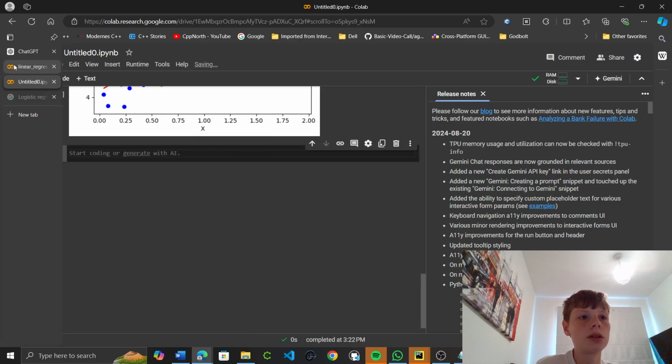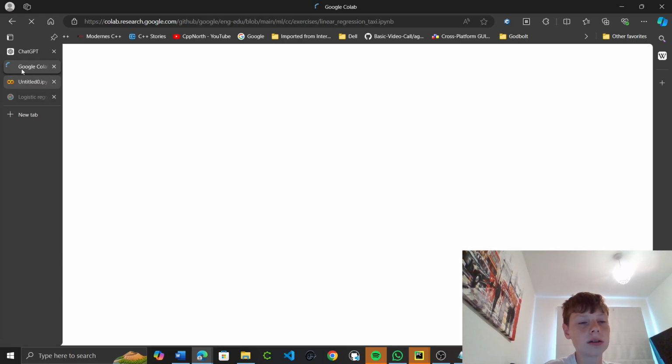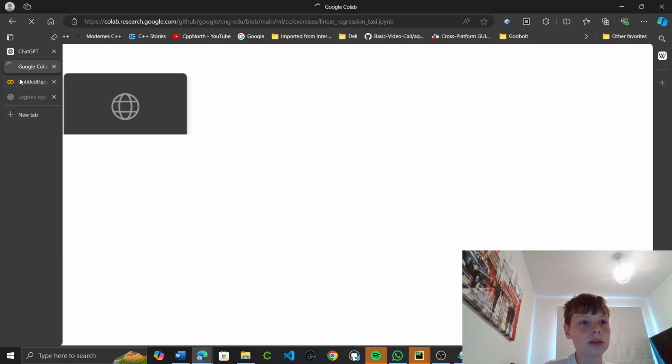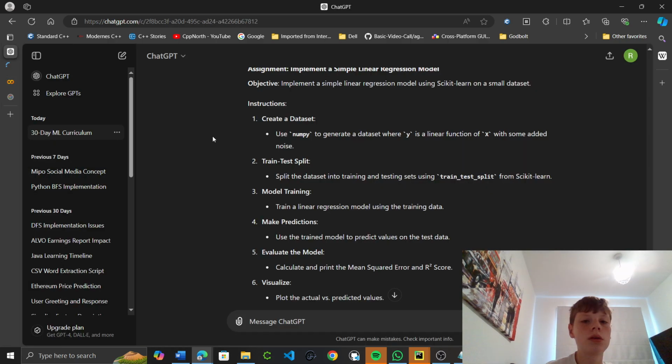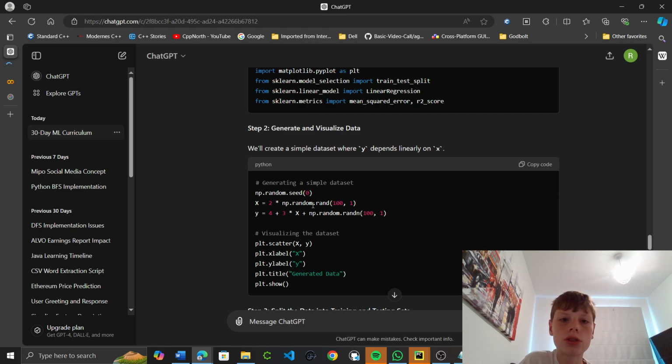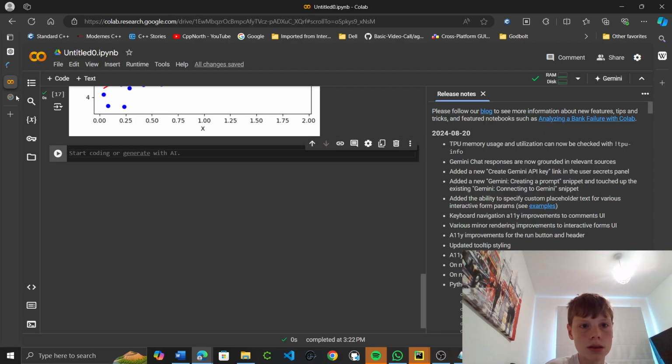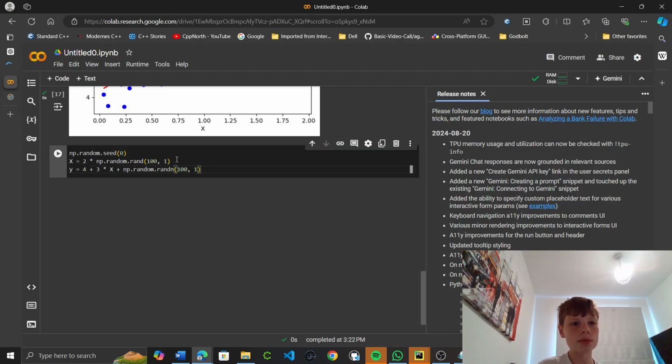So we've already installed NumPy there. So NumPy to create a dataset where y is a linear function of x. So I'll just copy this bit and, so we're seeding that, and I'll have to just change the variable name in a minute.